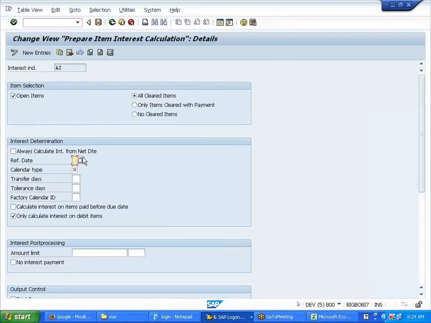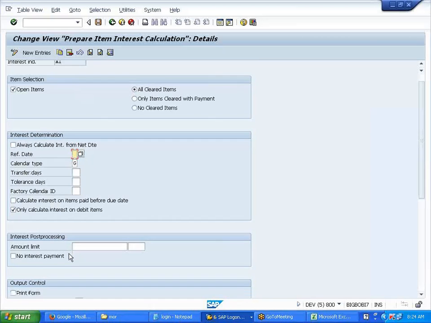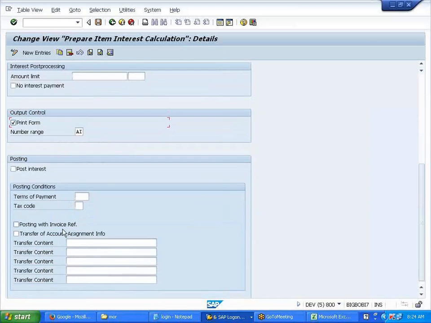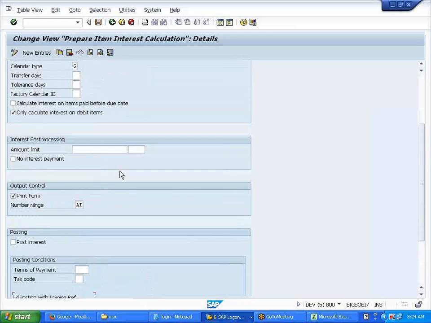Same thing, open item, cleared, I've selected all of this. Do you want to print the form, that output, you can do it. Post with invoice reference will give you line item wise output. Like if you have a customer who has to pay 3 line items, 4 line items, it will give you separately. For the output.